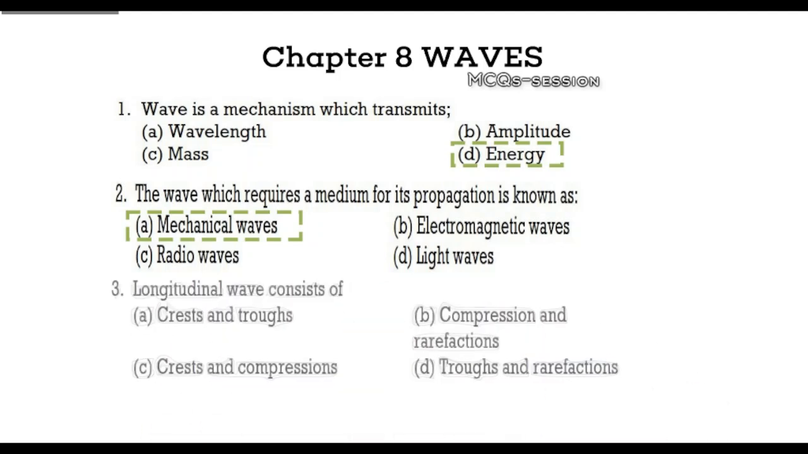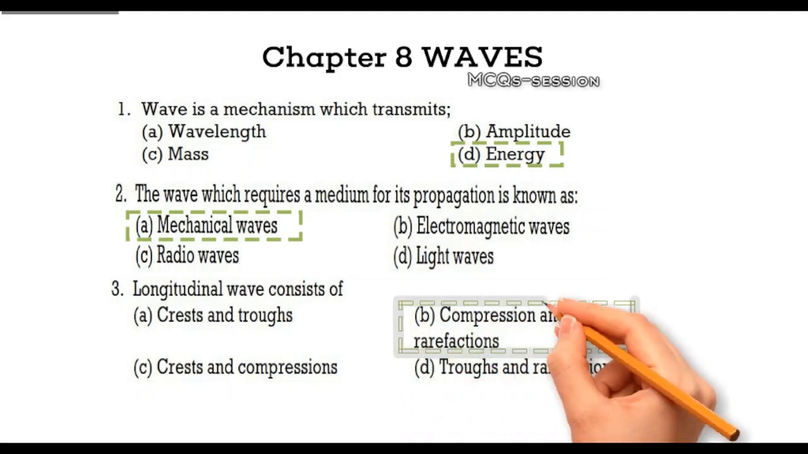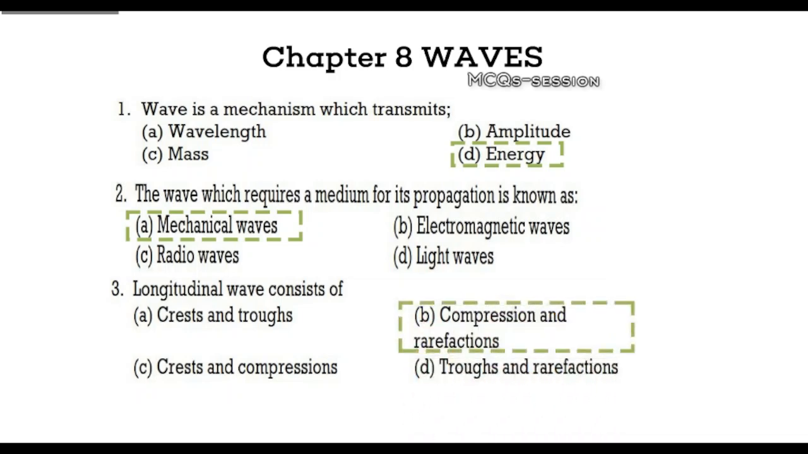Question 3. What does a longitudinal wave consist of? Your options are A. Crests and troughs, B. Compression and rarefactions, C. Crests and compressions, D. Troughs and rarefactions. Think about how longitudinal waves behave and make your guess. Explanation. The correct answer is compression and rarefactions. Longitudinal waves create areas of high pressure called compressions and low pressure called rarefactions as they move through the medium.